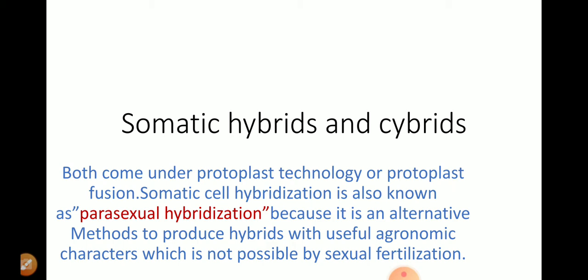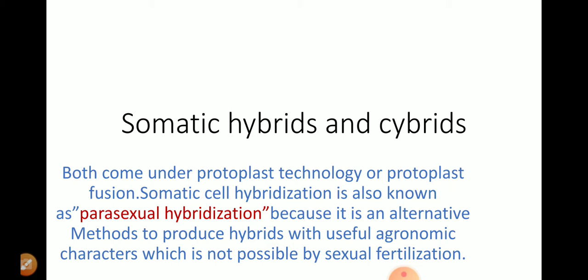How exactly does the fusion take place? The protoplasts of the two plants are brought together and fused in a chemical solution, preferably PEG. P stands for poly, E for ethylene, and G for glycol. Under polyethylene glycol, two desired cytoplasms get fused together.